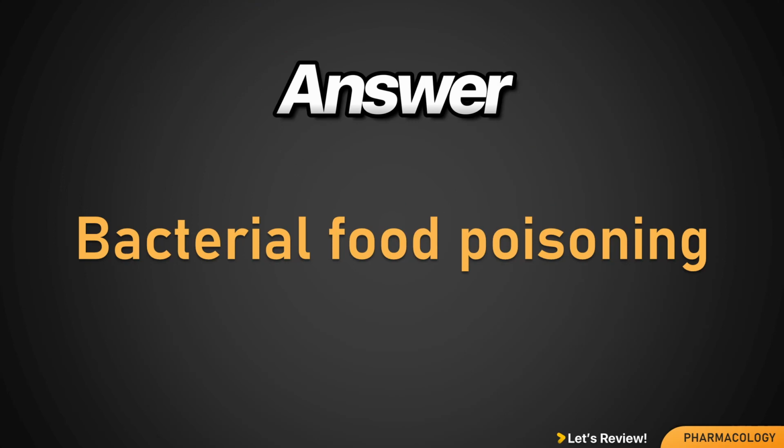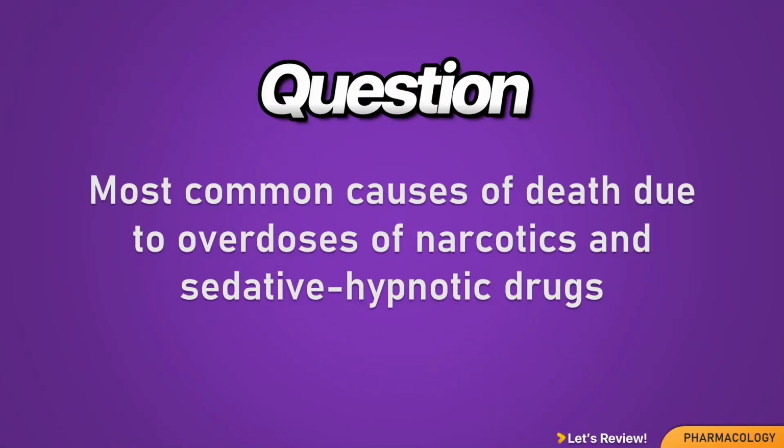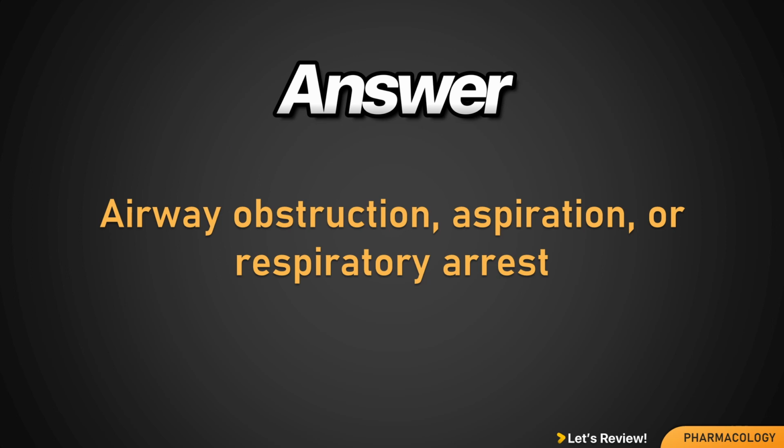Bacterial food poisoning. Most common causes of death due to overdoses of narcotics and sedative hypnotic drugs. Airway obstruction, aspiration, or respiratory arrest.